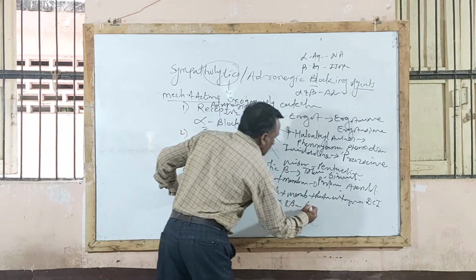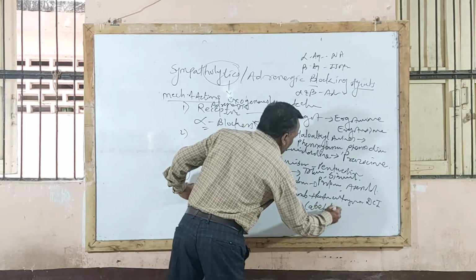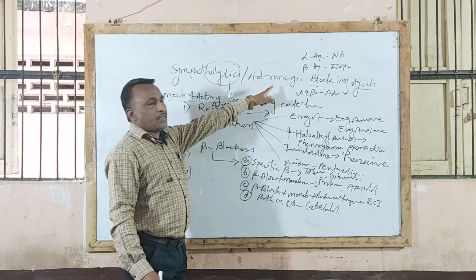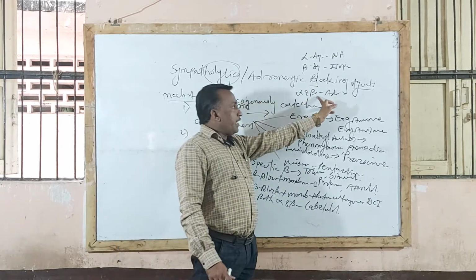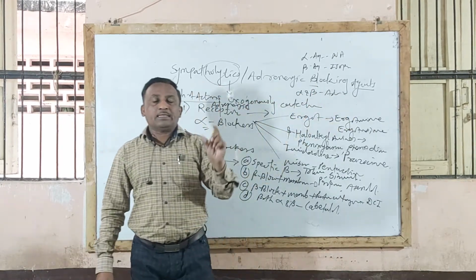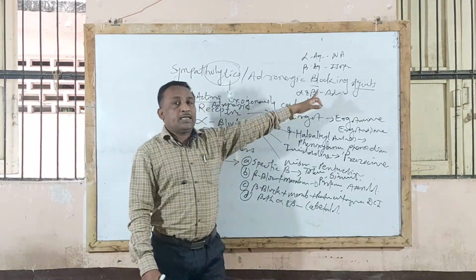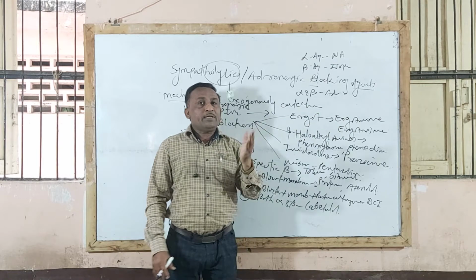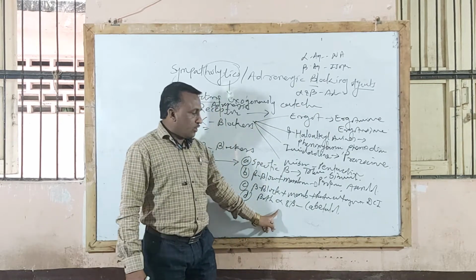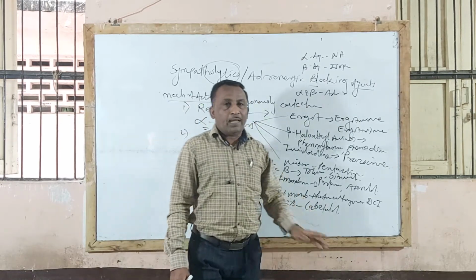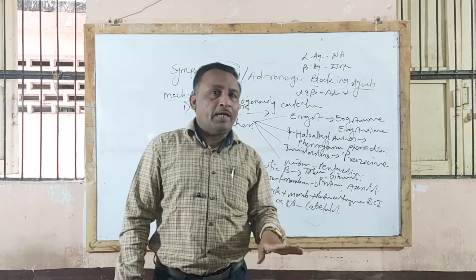Example, labetalol. This labetalol blocks the whole action of adrenaline, the alpha and beta agonist. Sometimes they will ask: give an example of an alpha beta agonist. Alpha beta agonist is adrenaline. Alpha beta antagonist, example labetalol, blocks both alpha and beta receptors.